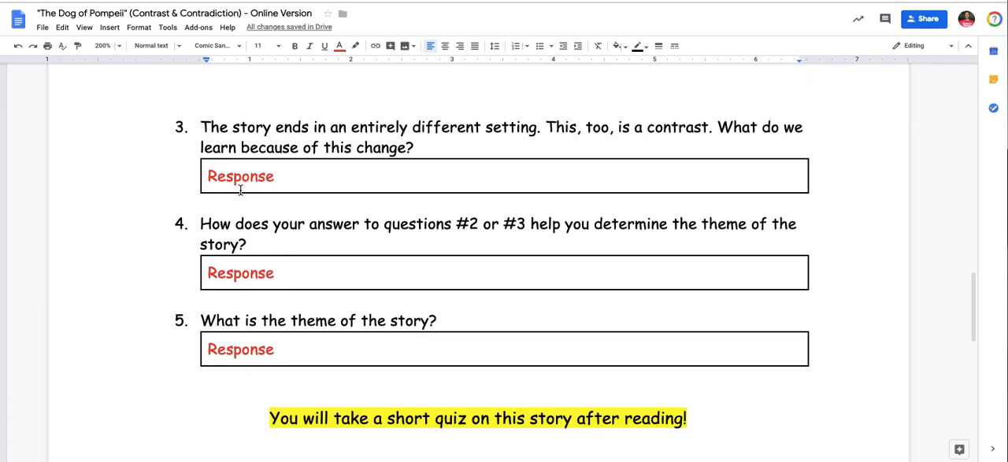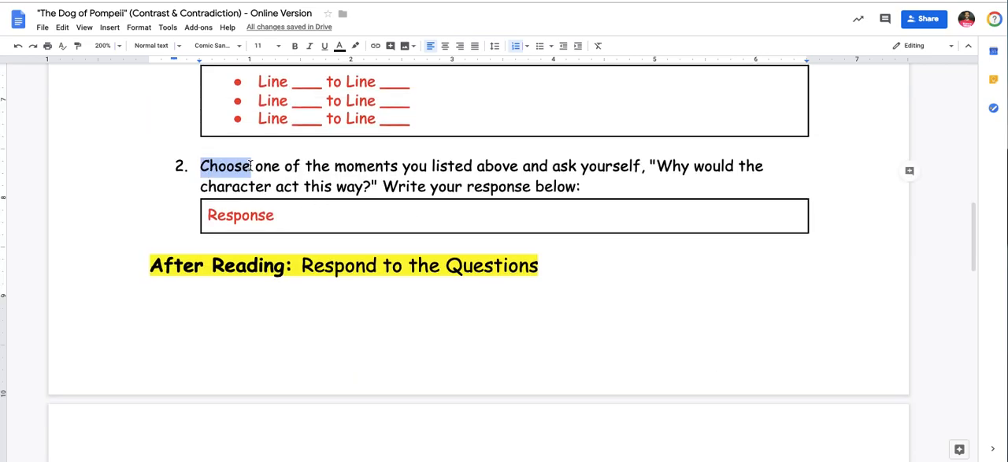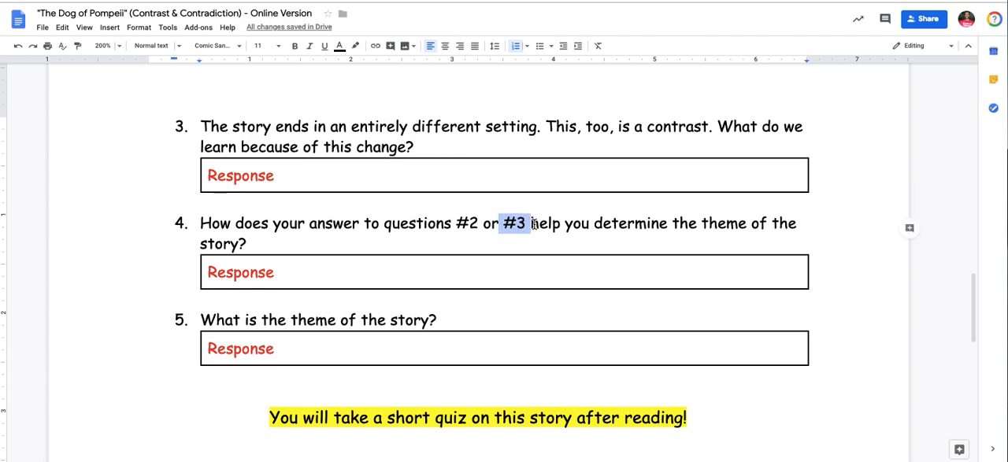After you've completed listening to the story and followed along, and you've marked 3 CC moments, then you're going to answer these questions. The story ends in an entirely different setting. This, too, is a contrast. What do we learn because of this change? Write your response. Number 4, how do the answers to questions 2 and 3 help you determine the theme of the story? So look at your contrasts and contradictions. It's going to help you determine the theme. Write down the theme, and then answer how it helps you find it.